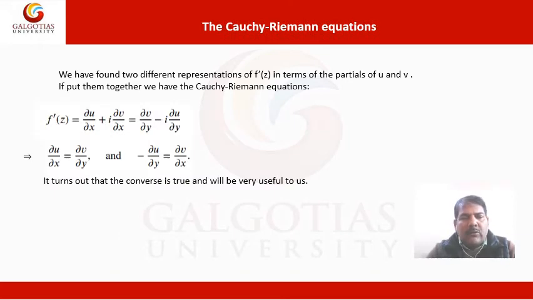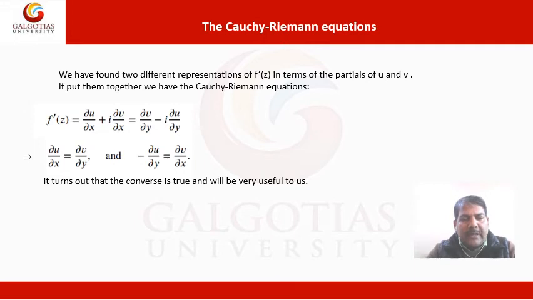We have found two different representations of f dash z in terms of the partials of u and v. If we put them together, we have the Cauchy-Riemann equations. So f dash z is equal to del u by del x plus iota del v by del x, and this is also the same as del v by del y minus iota del u by del y.